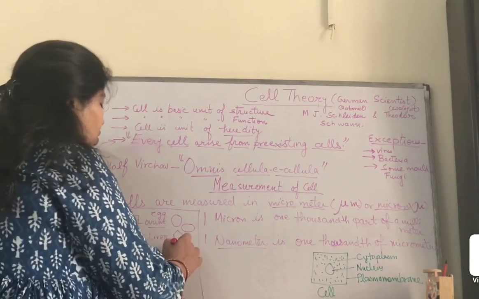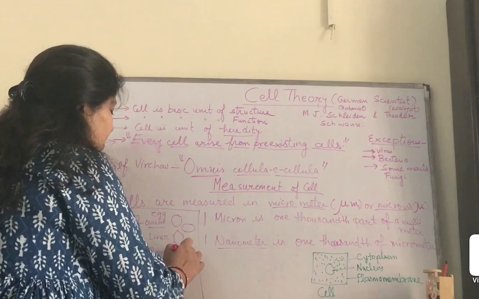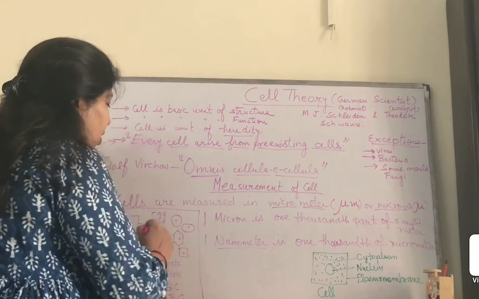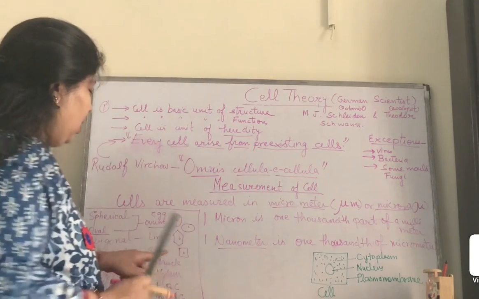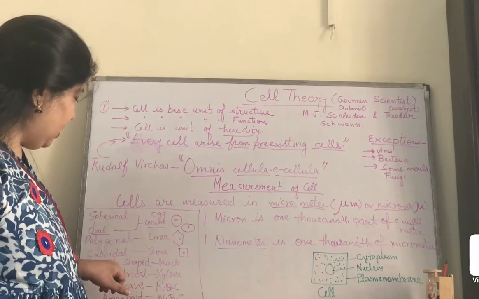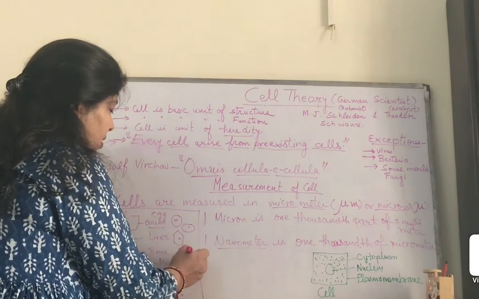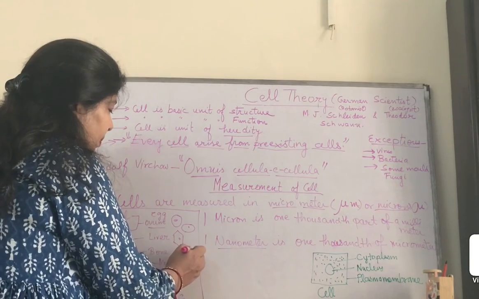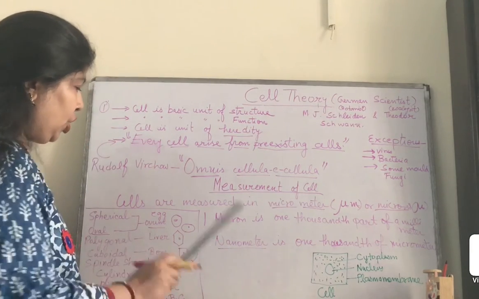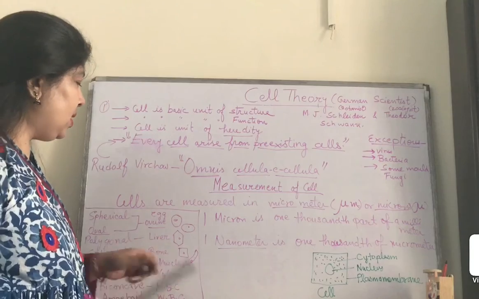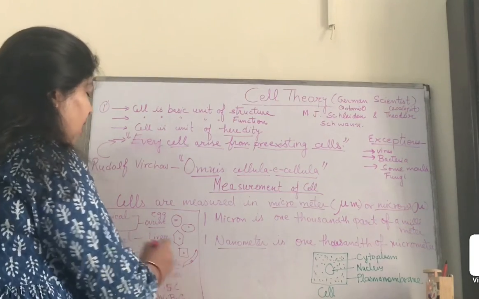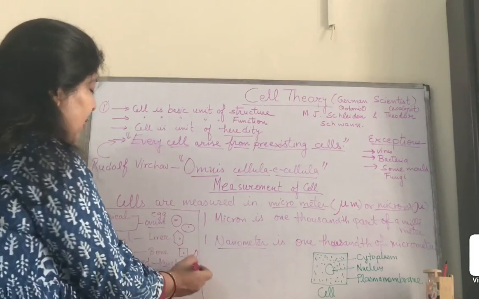Next is cuboidal. That means which will look like a cube. The cell which looks like a cube is called cuboidal. Next is spindle shape. This shape is called spindle. So this is the spindle shaped cell, and this type of cell is found in our muscles. Next is cylindrical.